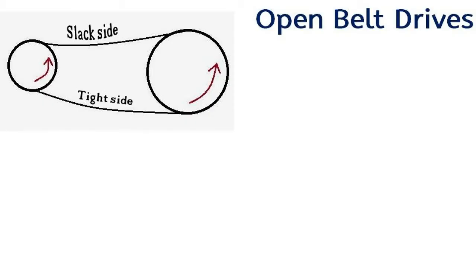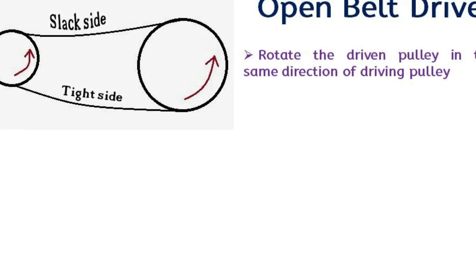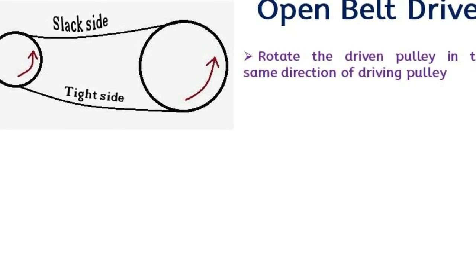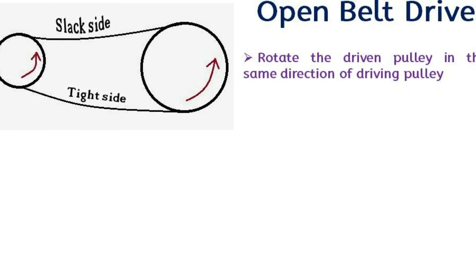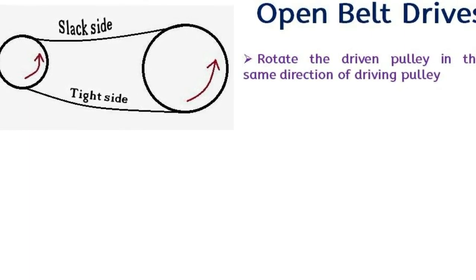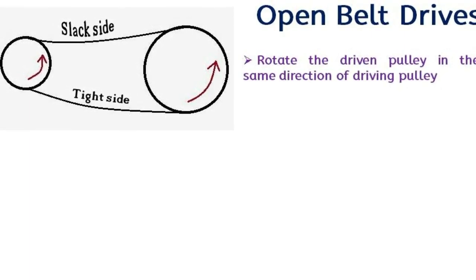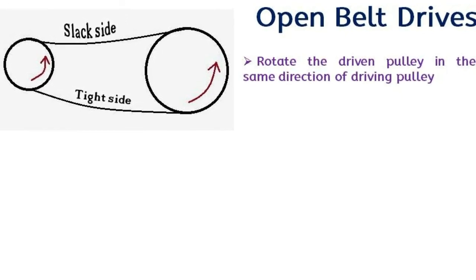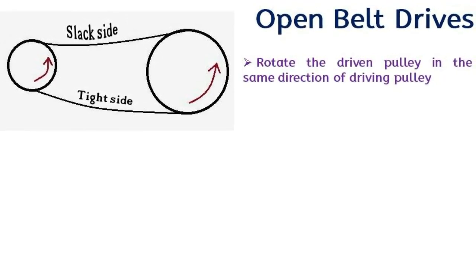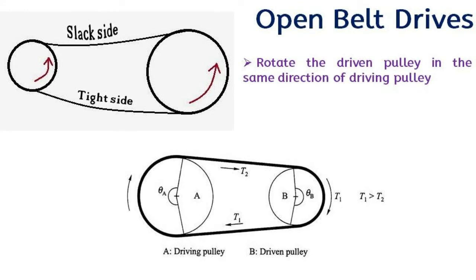An open belt drive is used to rotate the driven pulley in the same direction as the driving pulley. In the motion of the belt drive, one side of the pulley will be more tightened as compared to the other side. In horizontal drives, the tightened side is always kept on the lower side of the two pulleys because the sag of the upper side slightly increases the angle of folding of the belt on the two pulleys. This arrangement is suitable when the center to center distance of the two shafts is more.